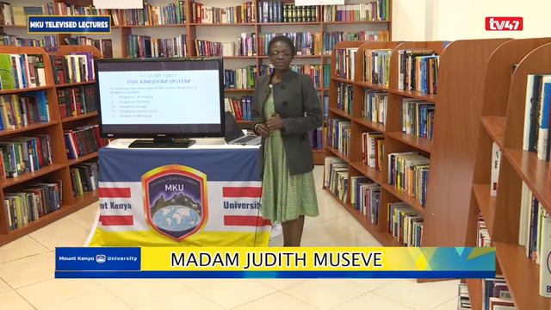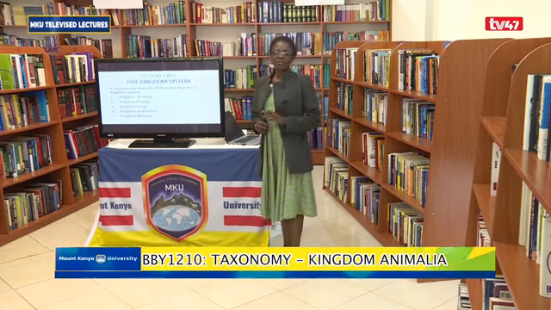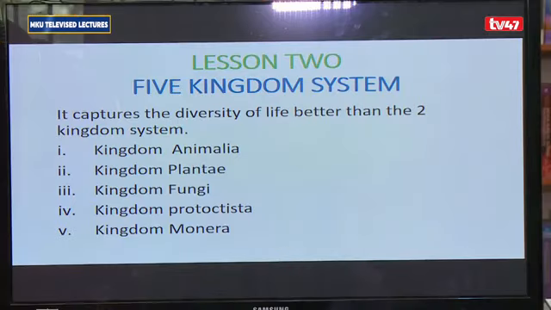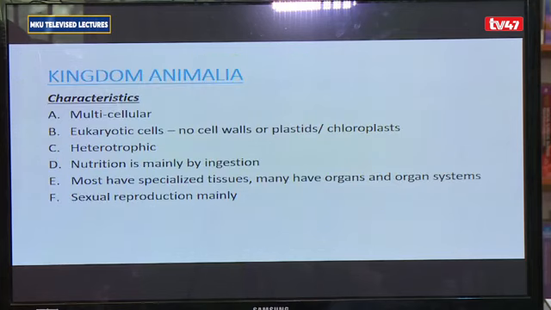Remember in lesson 1 we had talked about using the 5 kingdom system, where organisms are based in 5 kingdoms, that is kingdom Animalia, kingdom Plantae, kingdom Fungi, kingdom Protoctista, also called Protista, and kingdom Monera, which comprises of bacteria. So for today's lesson we shall be looking at kingdom Animalia. This kingdom comprises of animals.